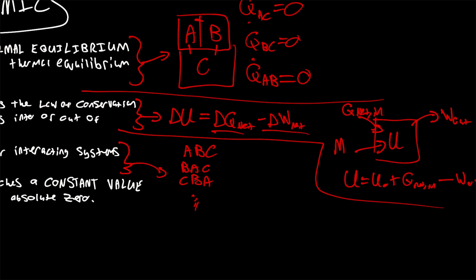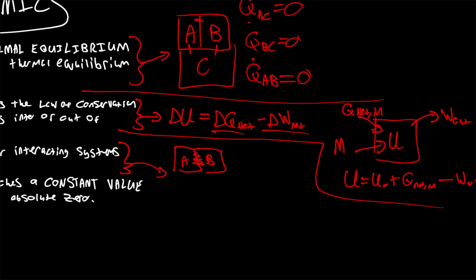So for example, the formula for entropy would be S equals the Boltzmann constant times the natural logarithm of the number of states that can be associated with this system. So for this ABC system here, there are 6 possible states, so it would be the Boltzmann constant times the natural logarithm of 6.